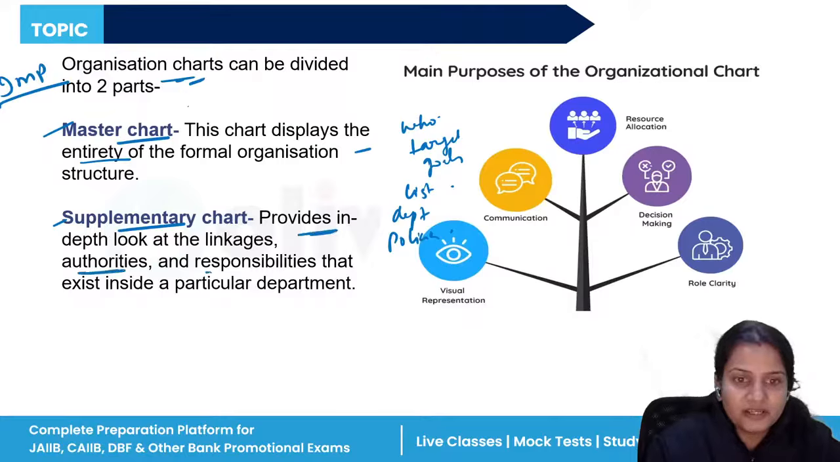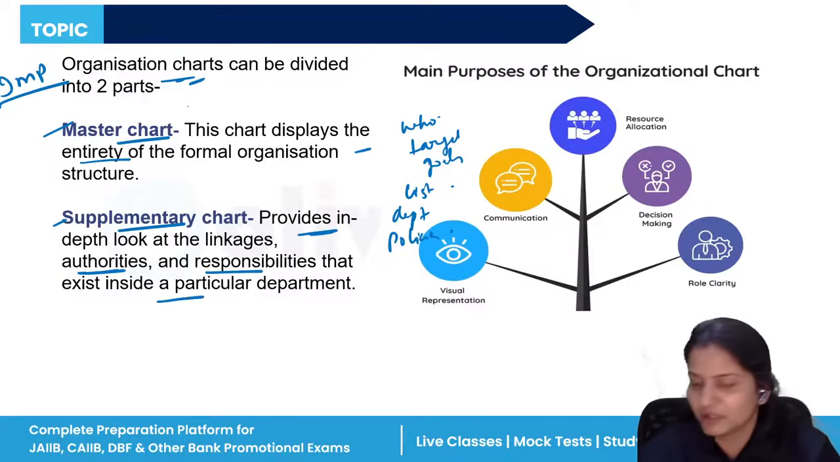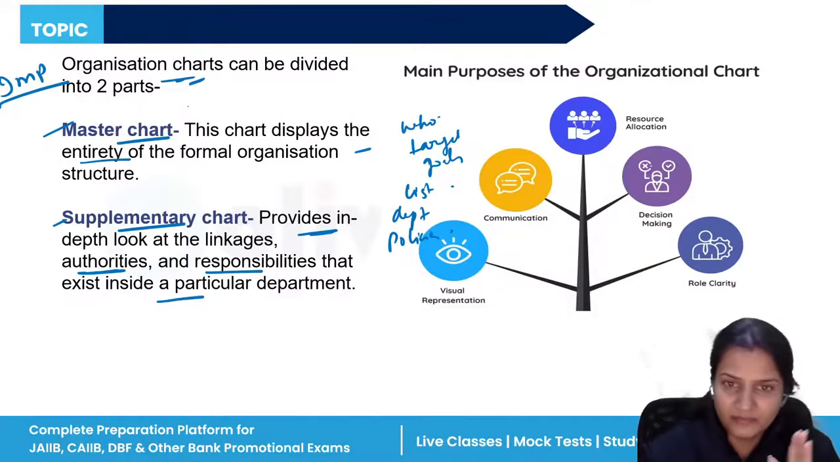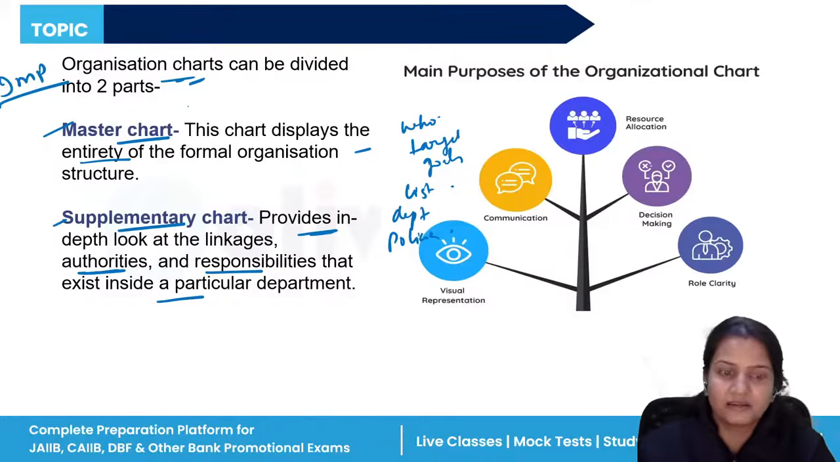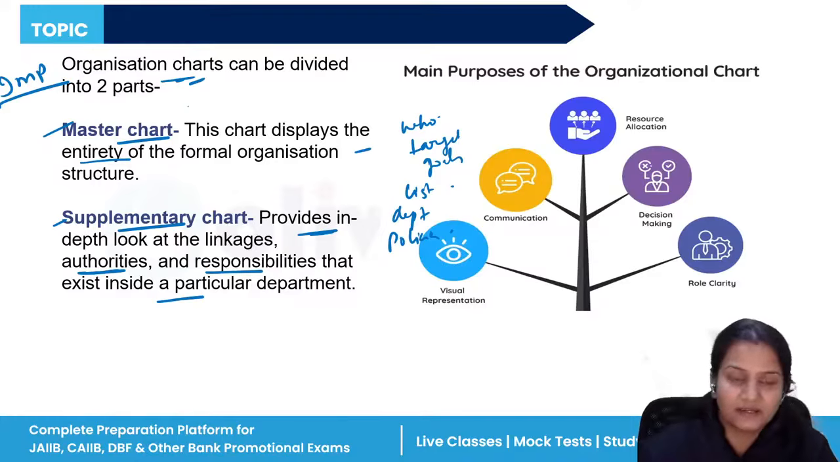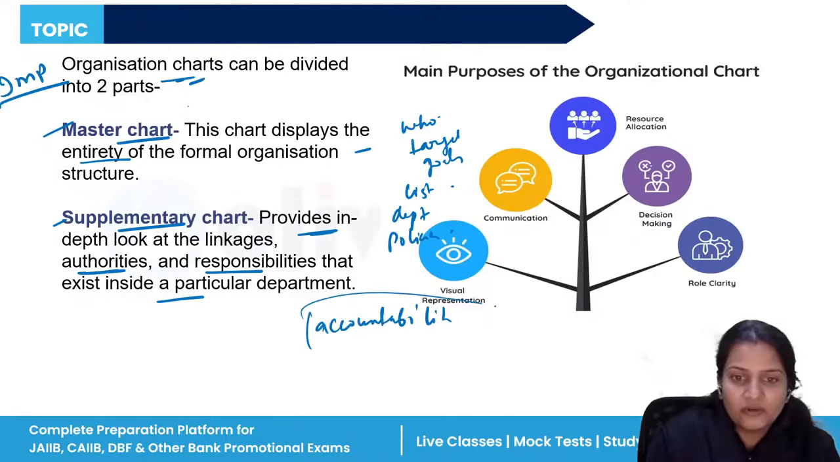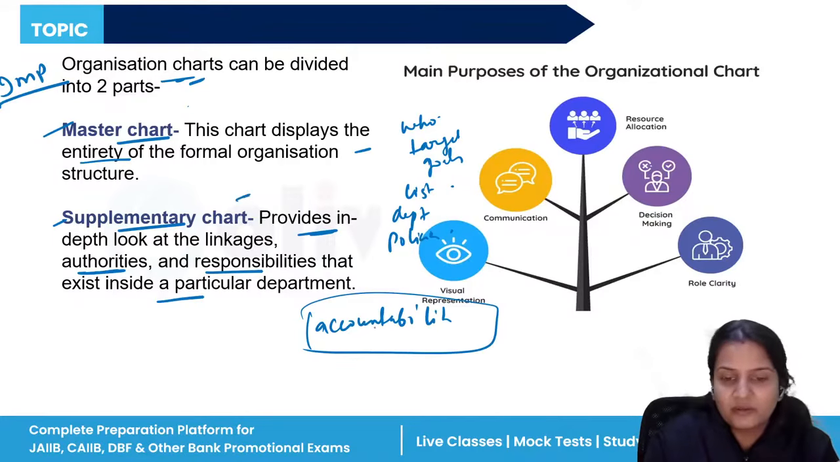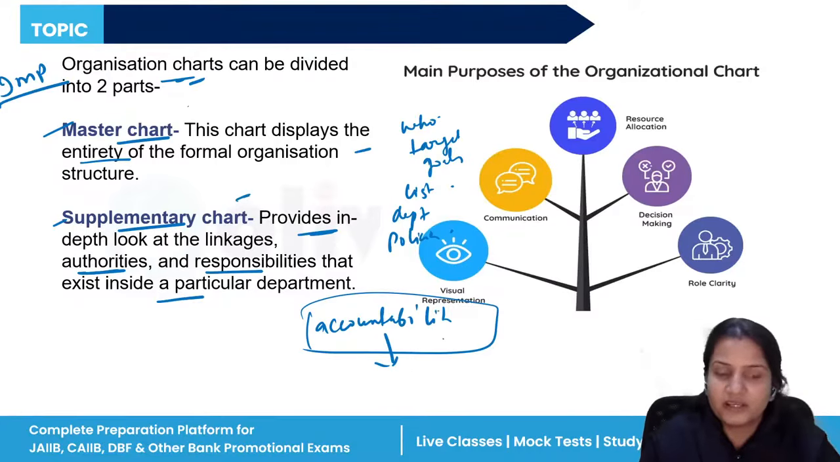whereas the supplementary chart basically helps with the responsibilities and authorities that exist in that particular department. In every department there are different responsibilities. Every person is given authority to complete this kind of work or that kind of work. So they have been given authority, responsibility and accountability. This is what the supplementary chart shows. It provides a deep look at authority, responsibility and accountability in every specific department.